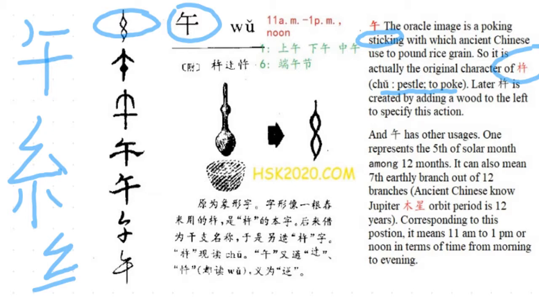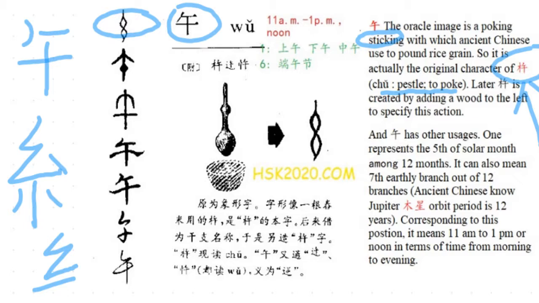Instead, it is used for other situations. And this character 杵 was created by adding a wood radical on the left, called 木旁. It becomes the character meaning pestle.